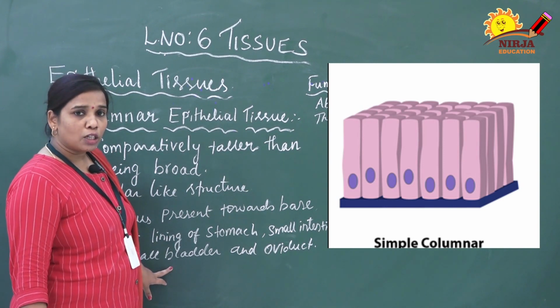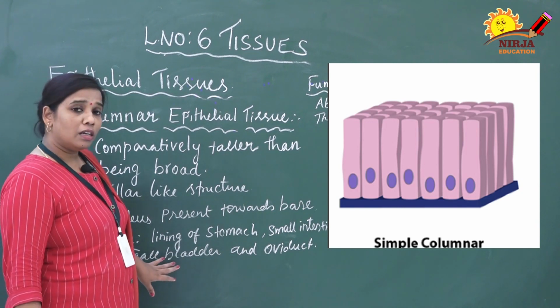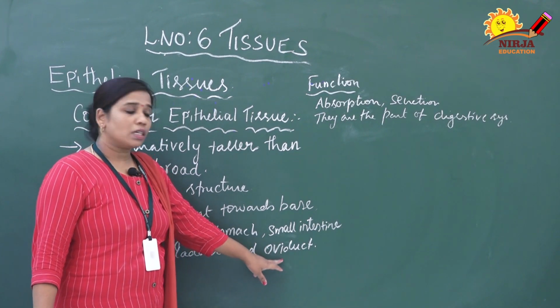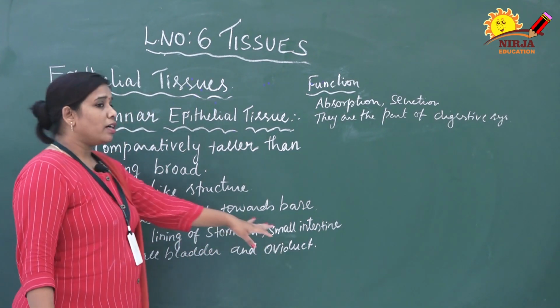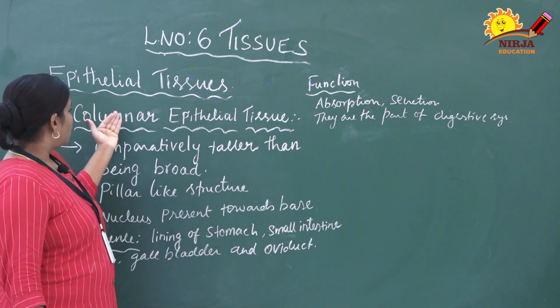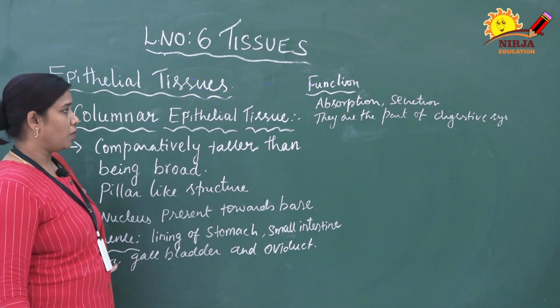Gallbladder. The gallbladder is a small knot-like structure in which the bile juice is stored. You will learn everything in your higher classes. Next one is the oviduct. The oviduct, gallbladder, colon, small intestine and stomach inner wall, everything is made up of columnar epithelial tissue. Occurrence is very important. Please take a note of it.